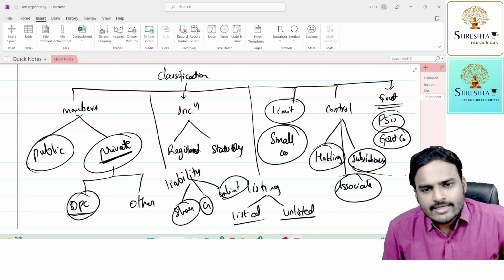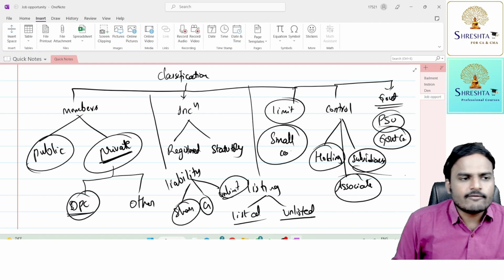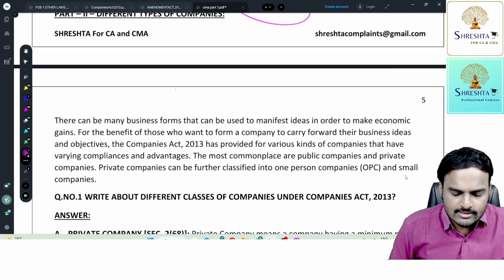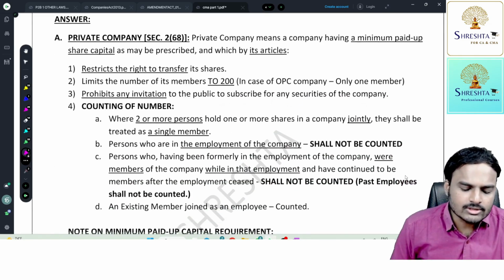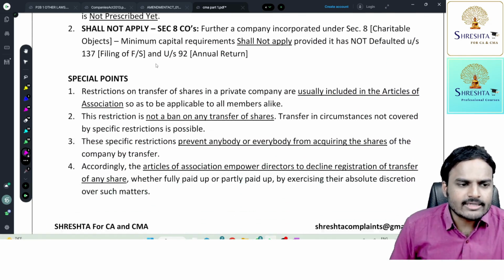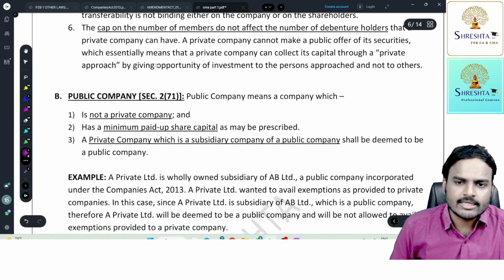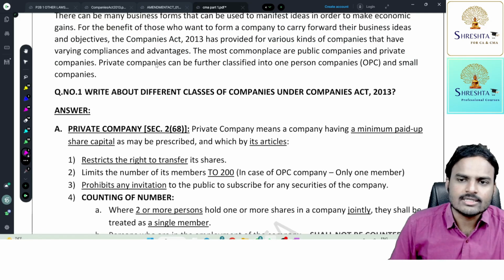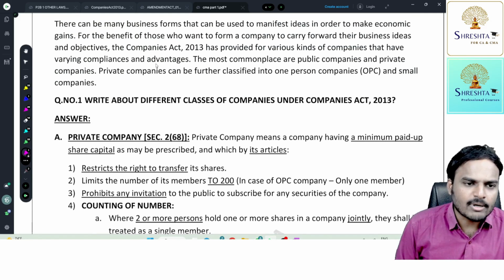Okay. So let's begin our discussion with on the basis of members. That is our first classification. We have a total of two types of companies actually, private and public. One type of private company is one person company. We are going to discuss each and every point in a detailed manner. So private company, public company.